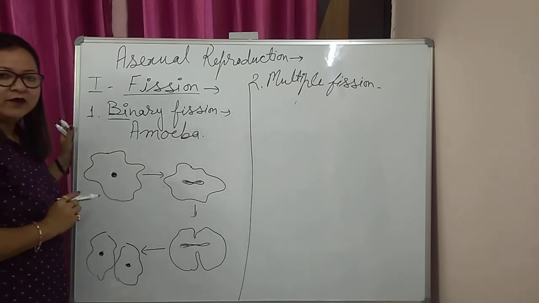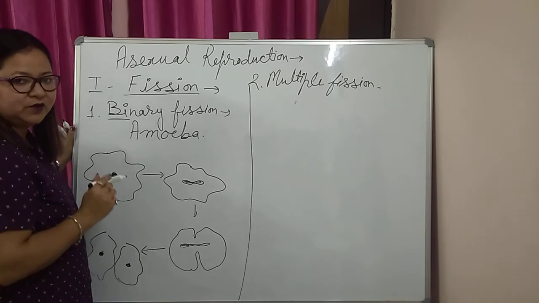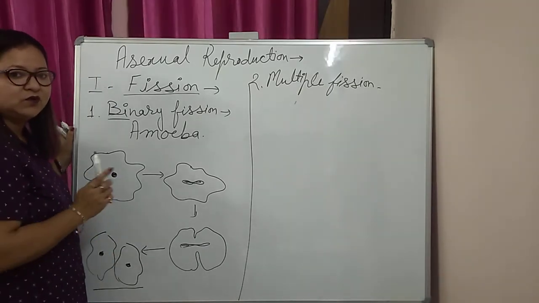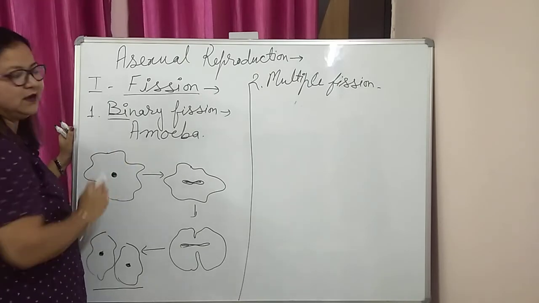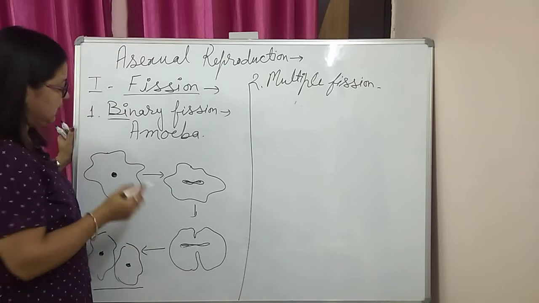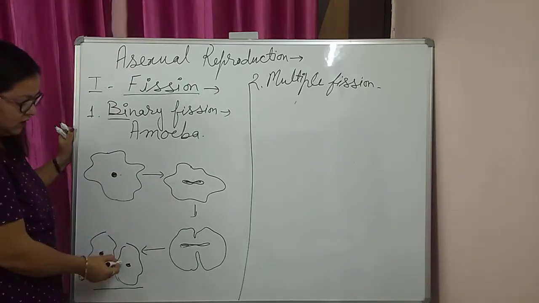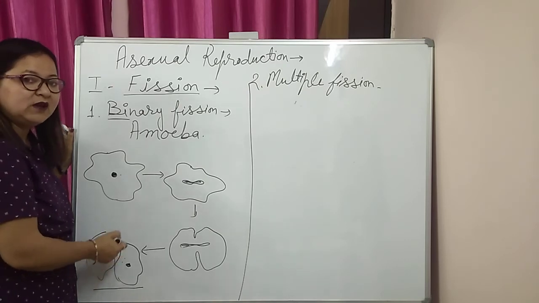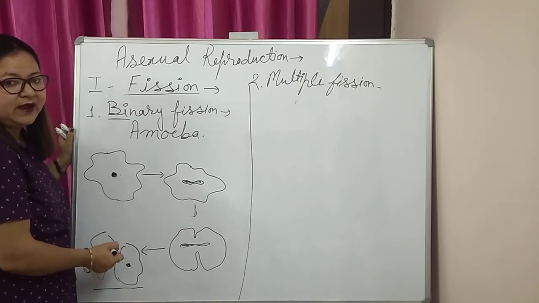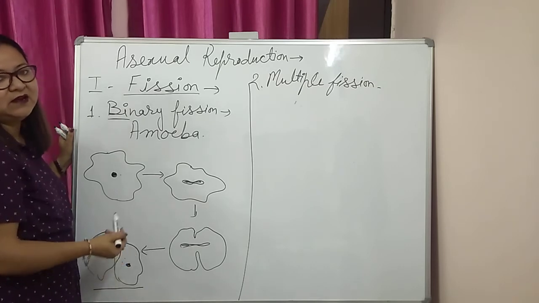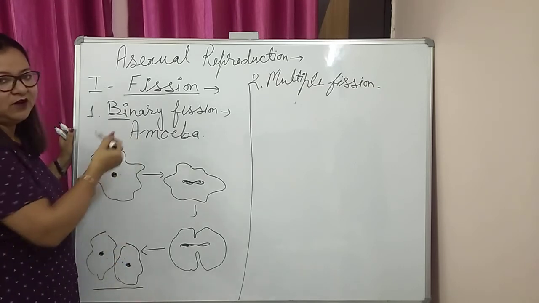Here one important point to be noticed is that we are using the words two daughter amoebae or two daughter cells in case of binary fission. Then what about the parent? Where does it go? The parent divides into two cells. Both cells have equal vigor and power, and they will take similar time for maturation before entering into reproduction.